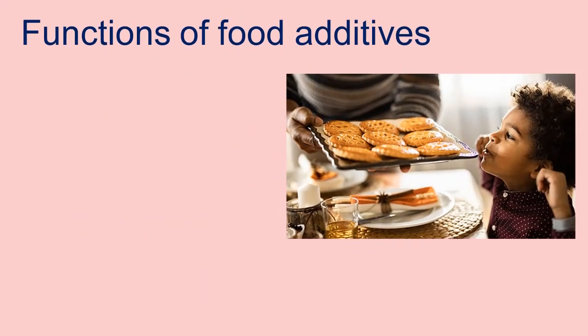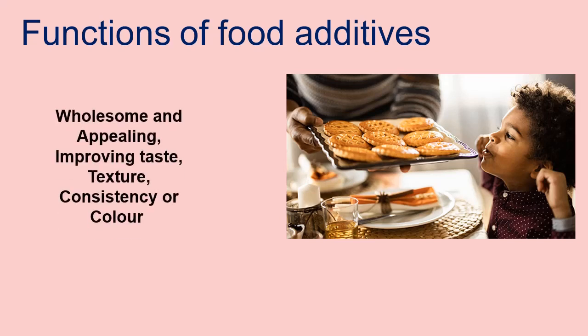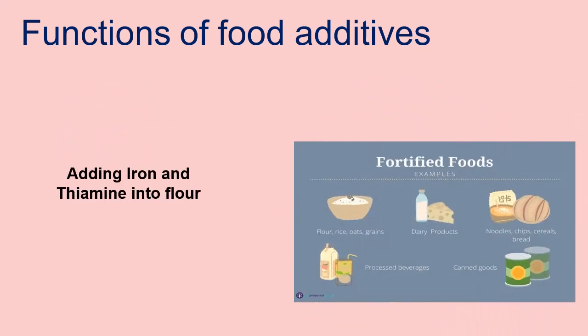Functions of food additives. Additives perform a variety of useful functions ranging from keeping food wholesome and appealing, improving taste, texture, consistency or color to adding nutrients to make up losses or for the purpose of fortification. Nutrients are frequently added to food, such as adding iron and thiamine into flour. Sometimes these nutrients are even mandated by law to be added. Since most nutrients are removed from flour in the processing, the government requires producers to add many of the nutrients back into the flour. Other times nutrients are added simply to increase the nutritional value of the product.